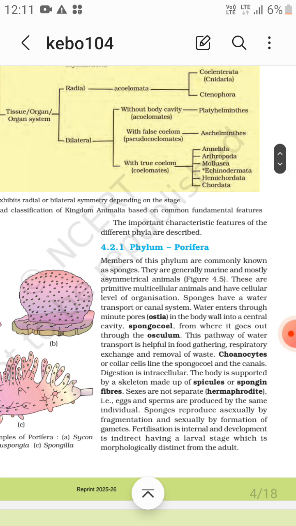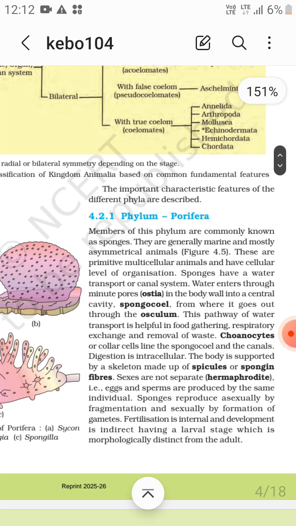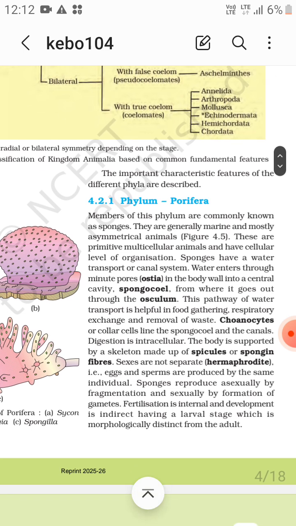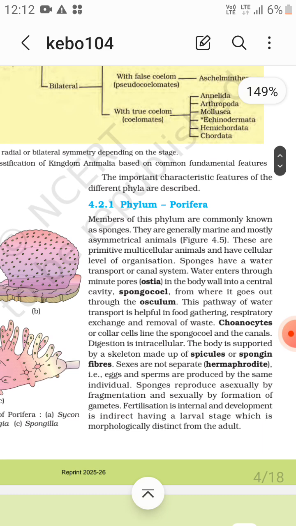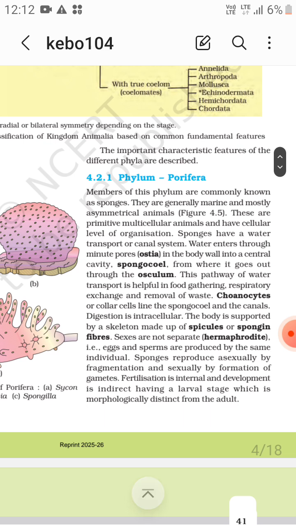Okay, the importance of the different phyla. Phylum Porifera: the members of this phylum are commonly known as sponges. They are generally marine and mostly asymmetrical animals. These are primitive multicellular animals and have a cellular level of organization. Sponges have a water transport or canal system. Water enters through minute pores called ostia in the body.